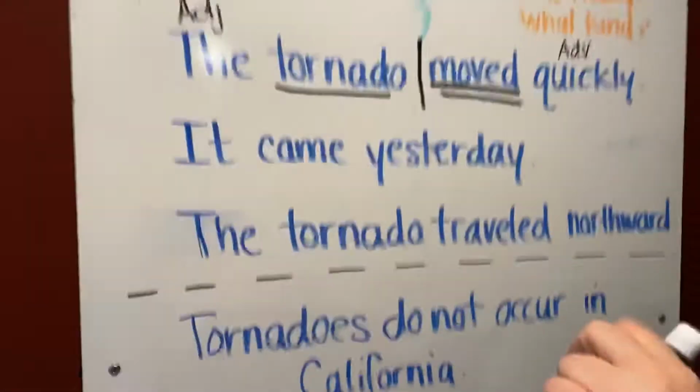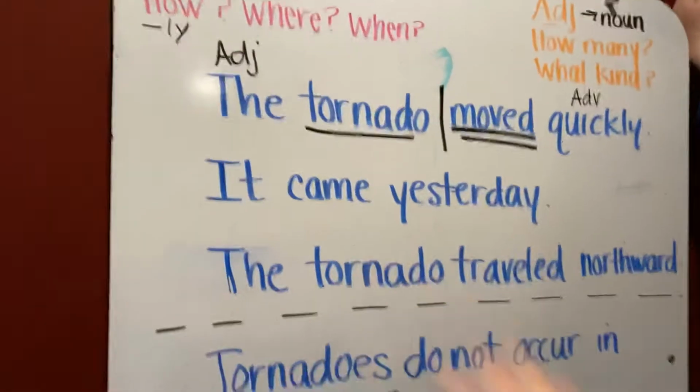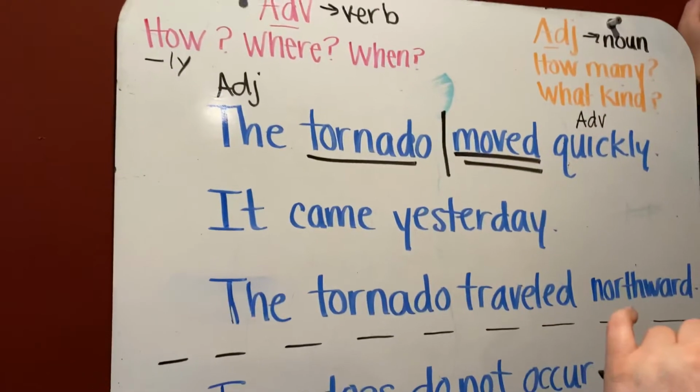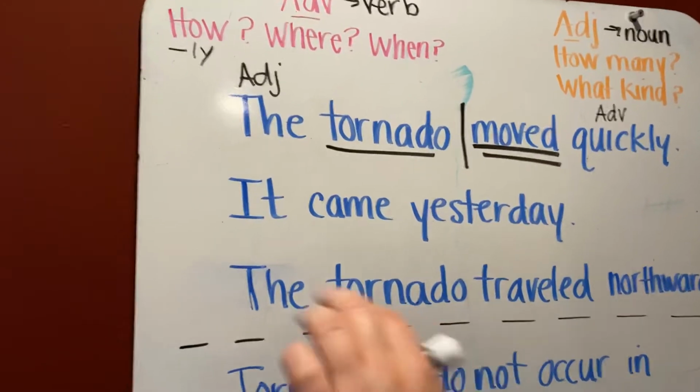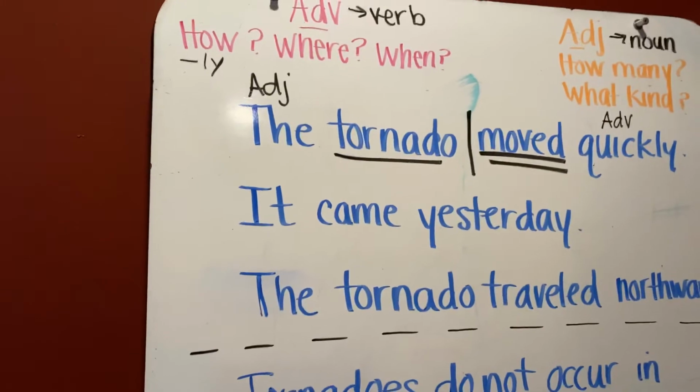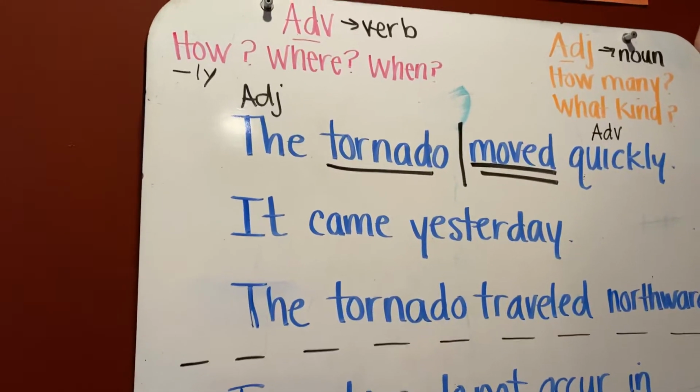Okay, let's look at the second sentence. Now, before we go on, I want you to try to do this on your own. So pause the video, try to find the subject, verb, and tell me if there's an adjective or an adverb in the sentence.